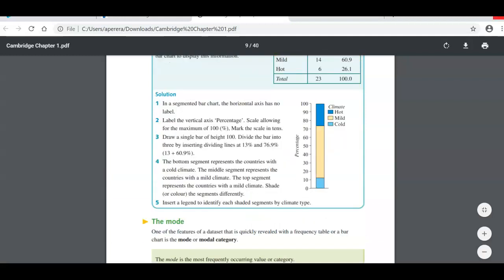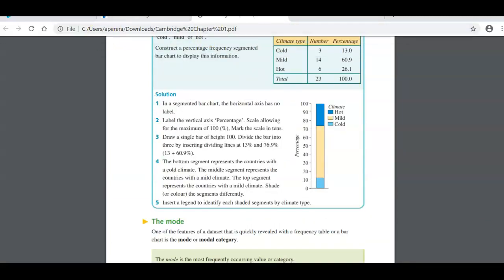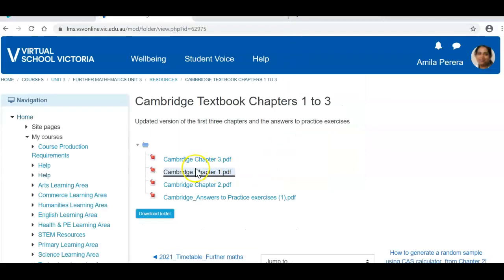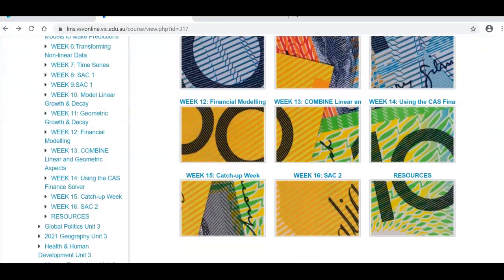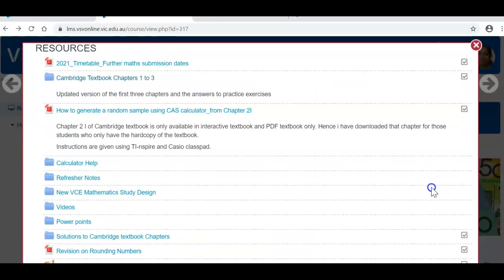Okay, so that is given for you. These are in the resources tab.